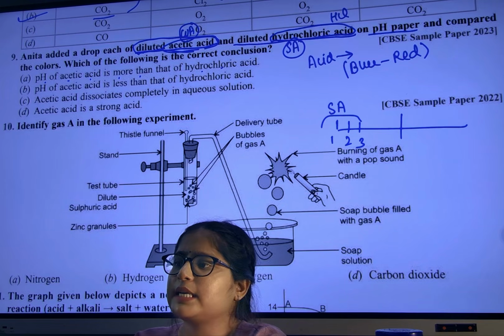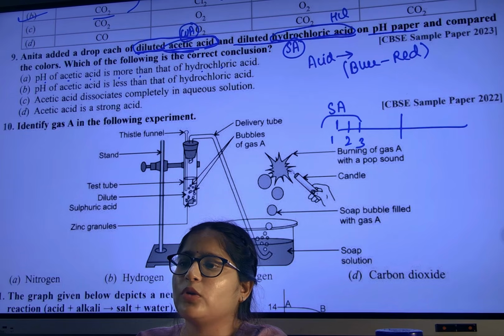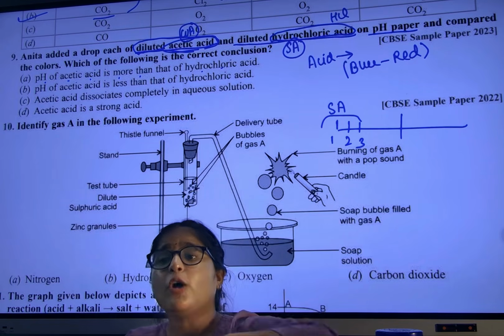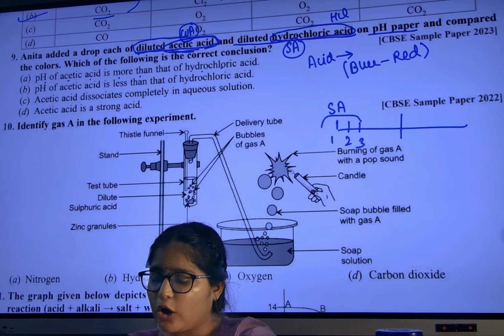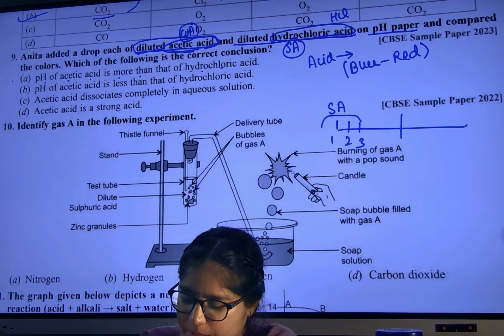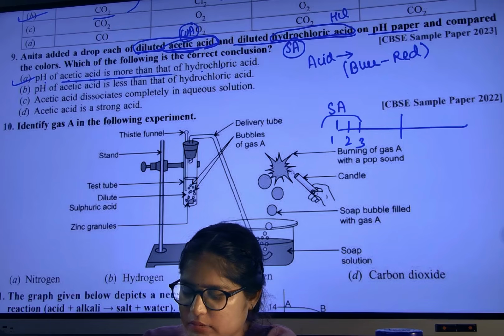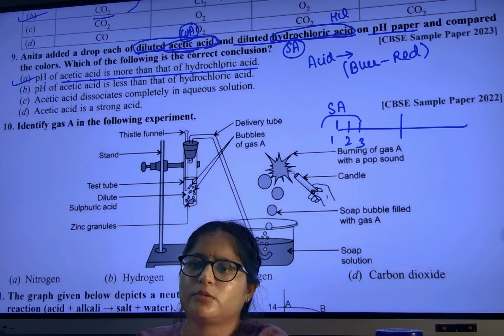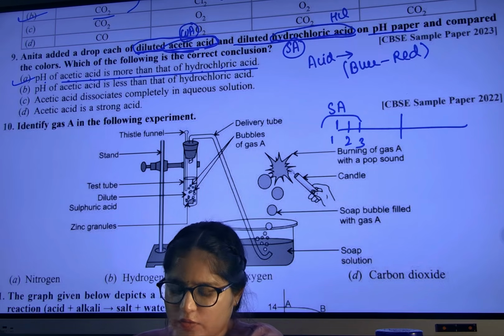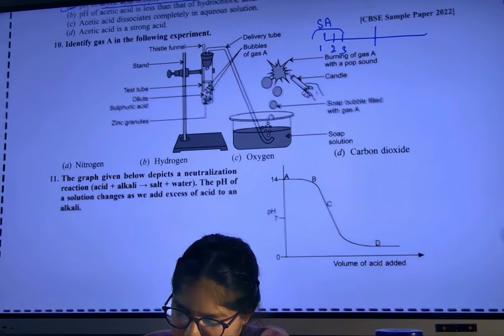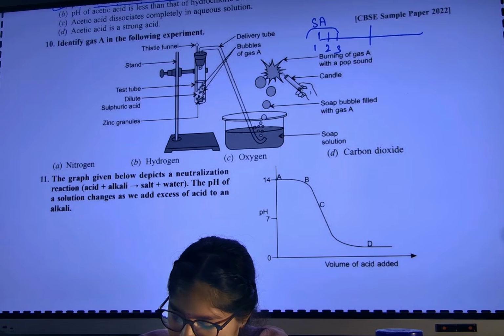Just now you have written it as a star point. What is the star point? I have told you, strong acid has low pH. It means hydrochloric acid has low pH and acetic acid has high pH, right? So what will be the answer? pH of acetic acid is greater than that of HCl. HCl is stronger, so pH will be smaller. Easy. Which option? A option. Clear? Next question. Question number 10.